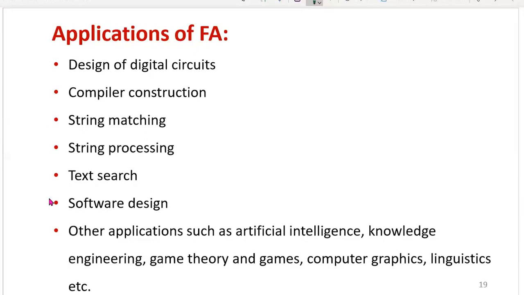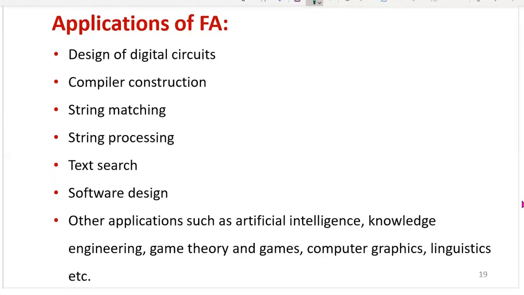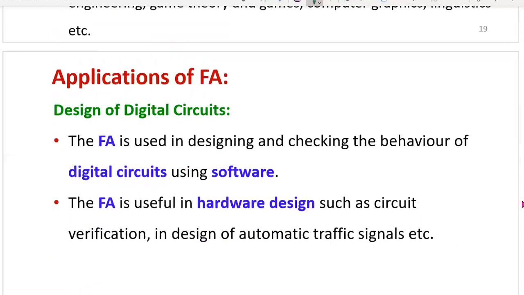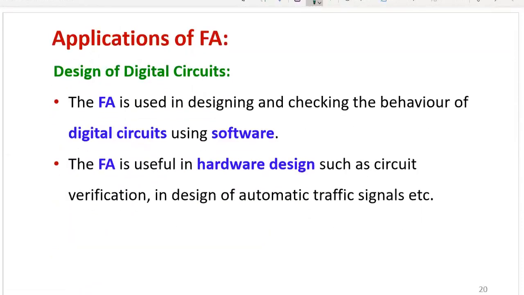Now we will briefly discuss these applications. Then some other applications also, such as artificial intelligence, knowledge engineering, game theory and games, computer graphics, linguistics, etc. These are all some other applications. So our computer science related applications, we will explain one by one. Then coming to the first one, design of digital circuits.